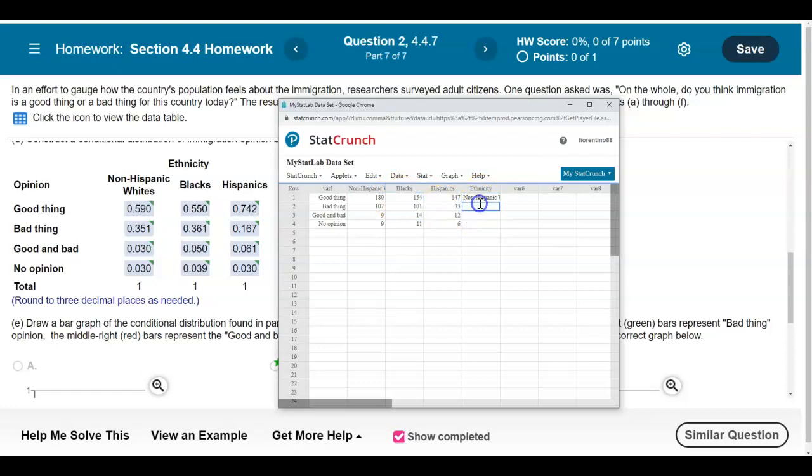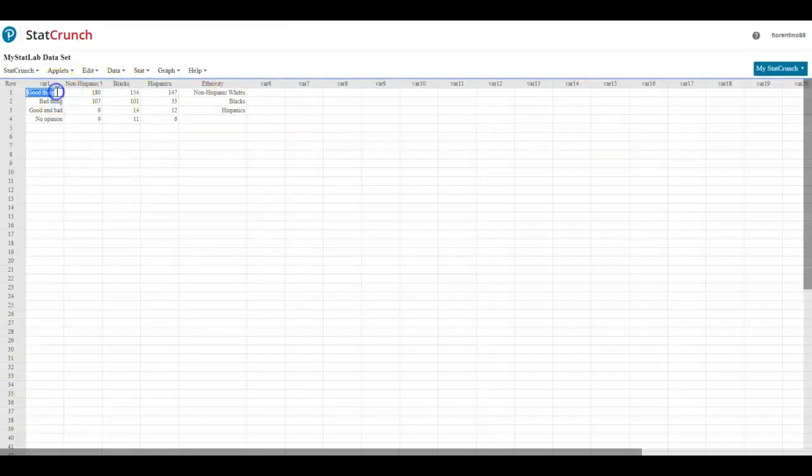We have blacks here, and then Hispanics listed here. And then the results, the next, which represents a good thing, goes up here for the title of that column. Copy and paste this one here. Copy and paste good and bad. And then copy and paste no opinion.